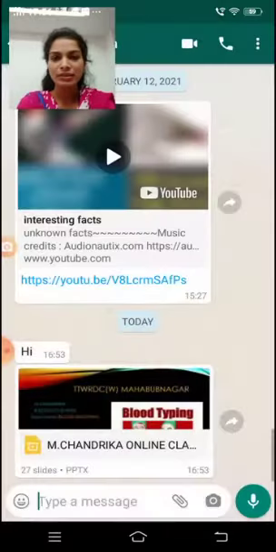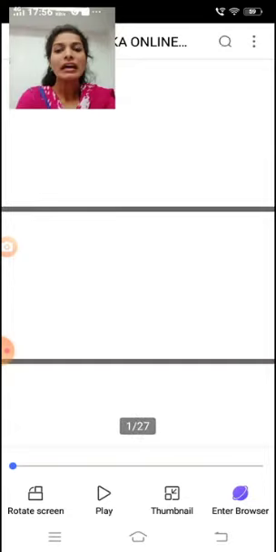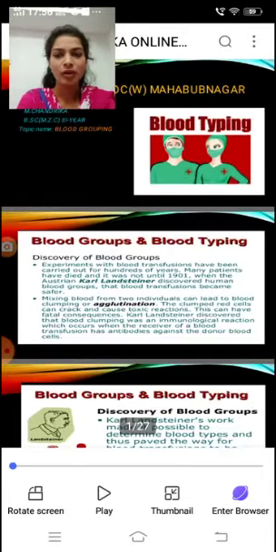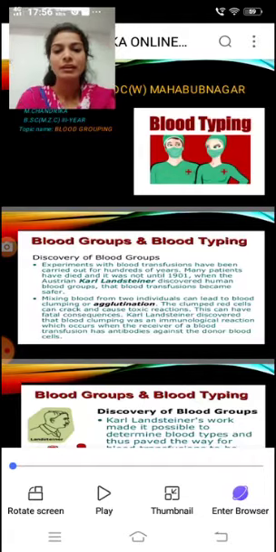Experiments with blood transfusions have been carried out for hundreds of years. Many patients died, and it was not until 1901, when the Austrian scientist Karl Landsteiner discovered human blood groups, that blood transfusions became safer. Mixing blood from two individuals can lead to clumping, or agglutination. The clumped red cells can crack and cause toxic reactions.